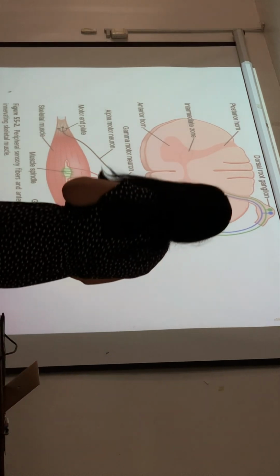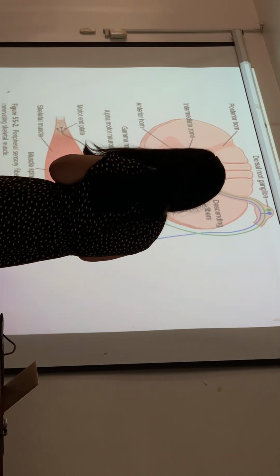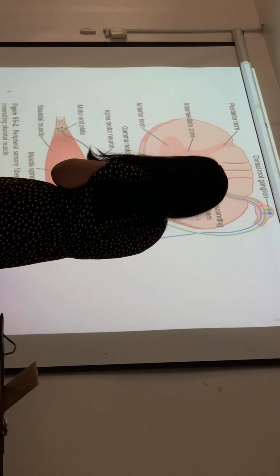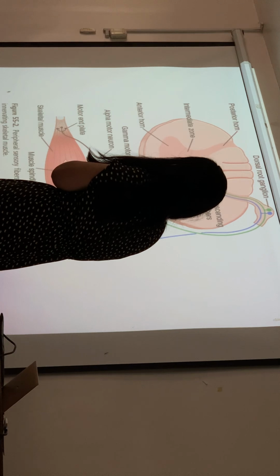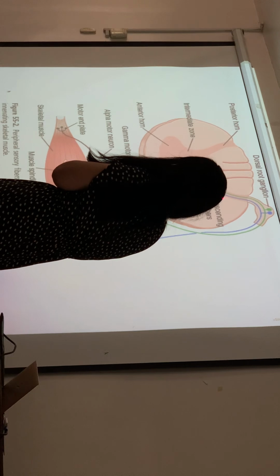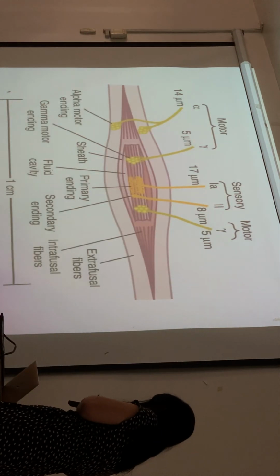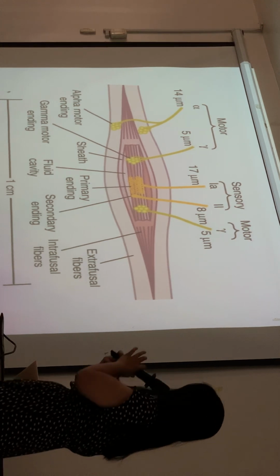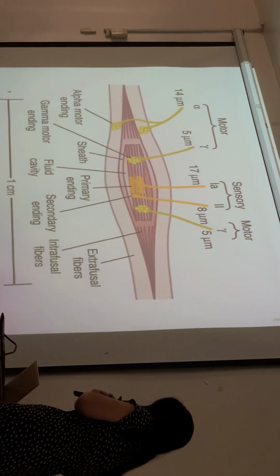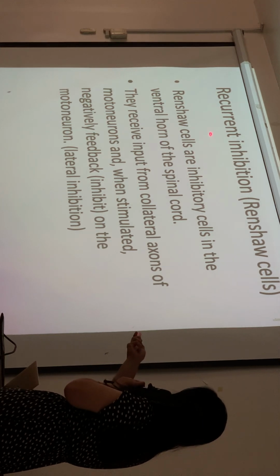So this is what it looks like. If you have a skeletal muscle, the sensory part sends signals to the spinal cord through the sensory root, and from the sensory root you have connections to interneurons, and then the motor part goes back to the same skeletal muscle. Let's take a look at one muscle fiber. Before we delve into that, there are also Renshaw cells, which are responsible for recurrent inhibition.